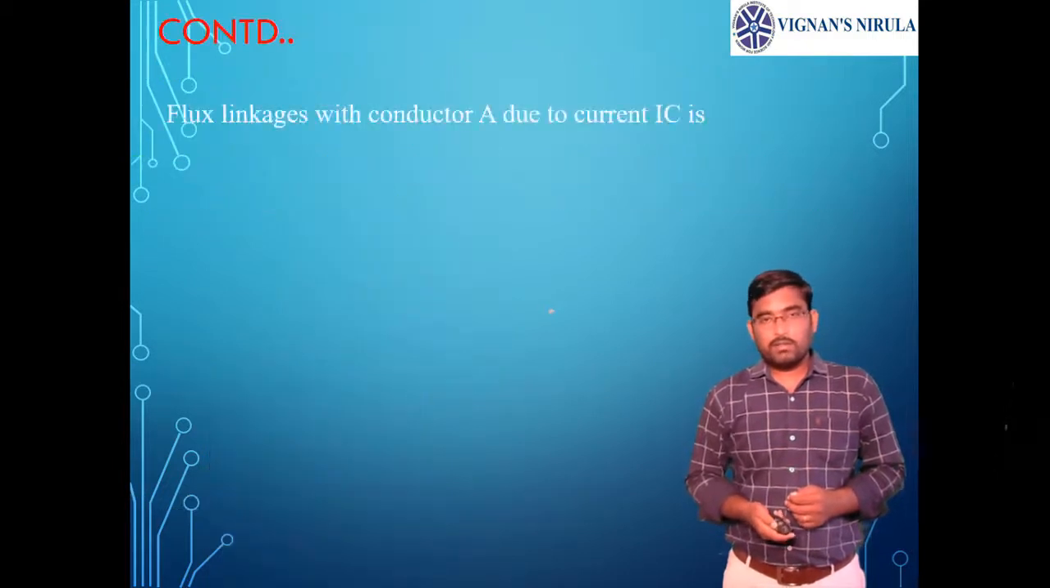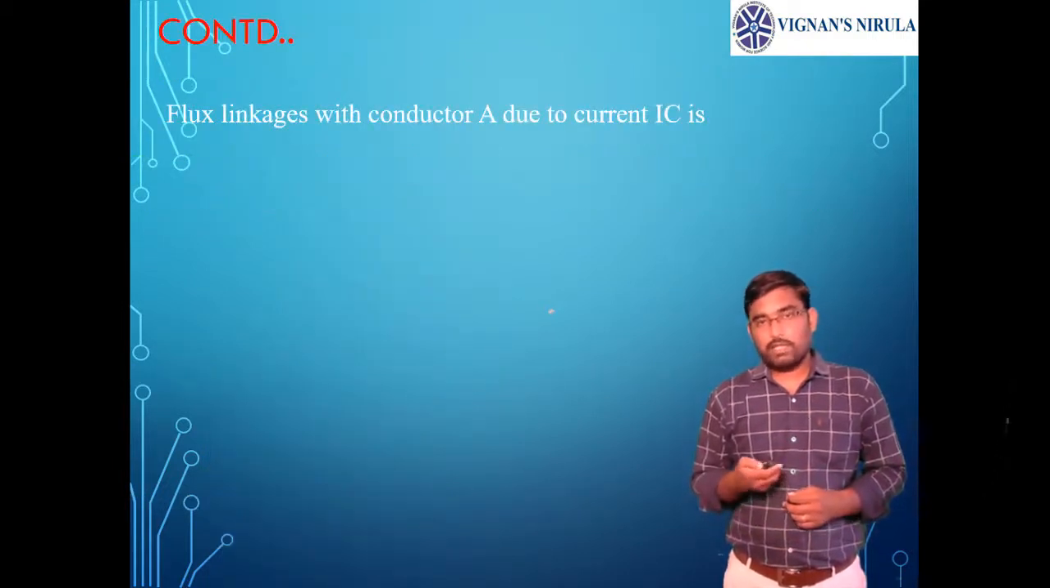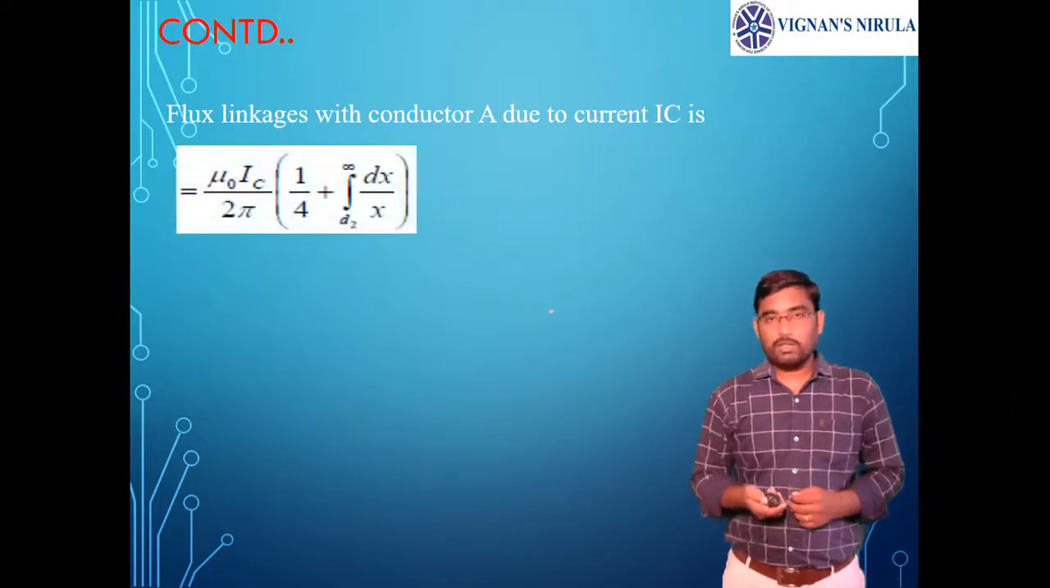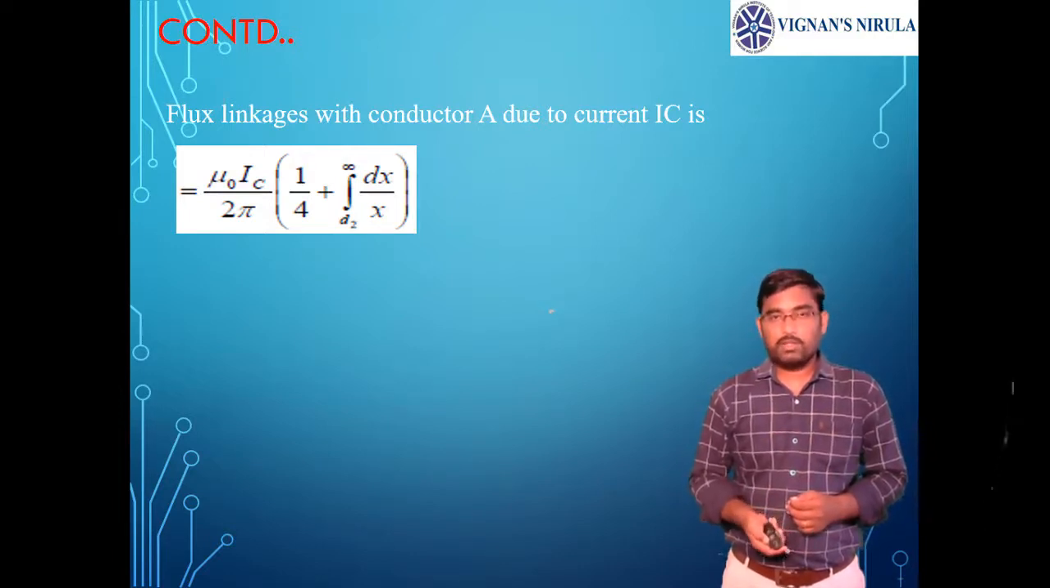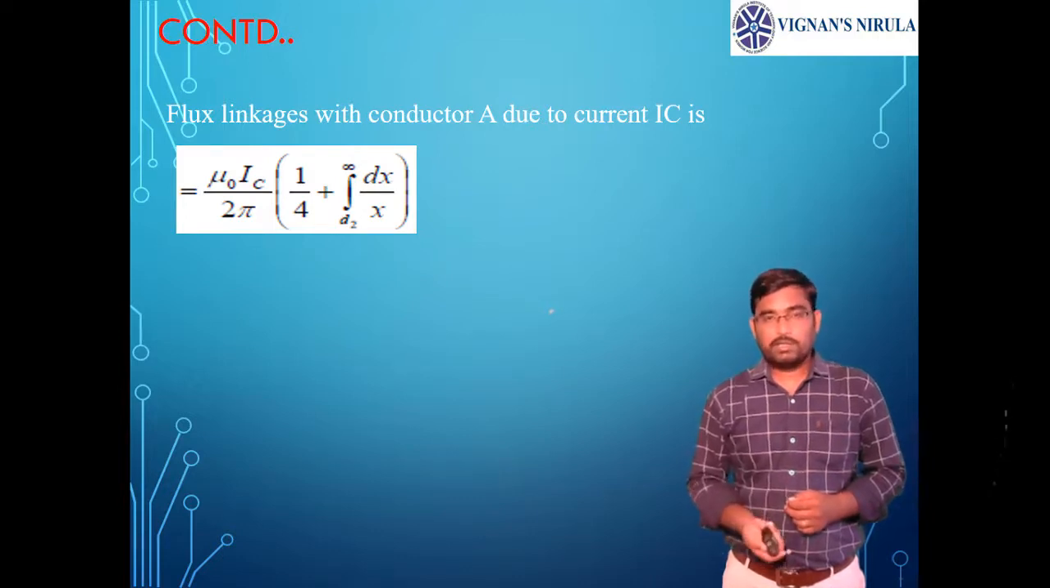And next, the flux linkage of conductor A because of current IC is mu naught IC by 2 pi into 1 by 4 plus integral d2 to infinity dx by x. Here also you can take the first term, that is 1 by 4, as 0, because only the external flux of current IC will be linking with conductor A.